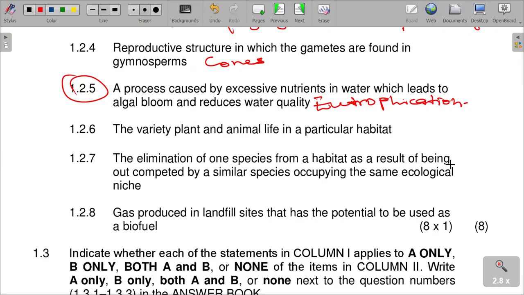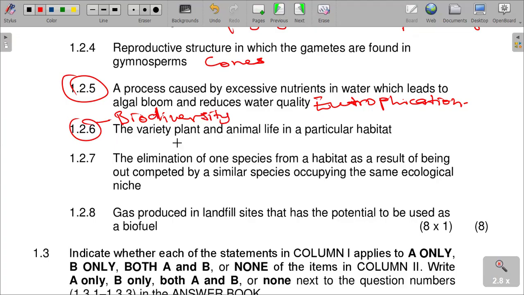The variety of plant and animal life in a particular habitat. We call that biodiversity. I'm sure you know very well that we can say the variety of living organisms in an ecosystem, we call that biodiversity.